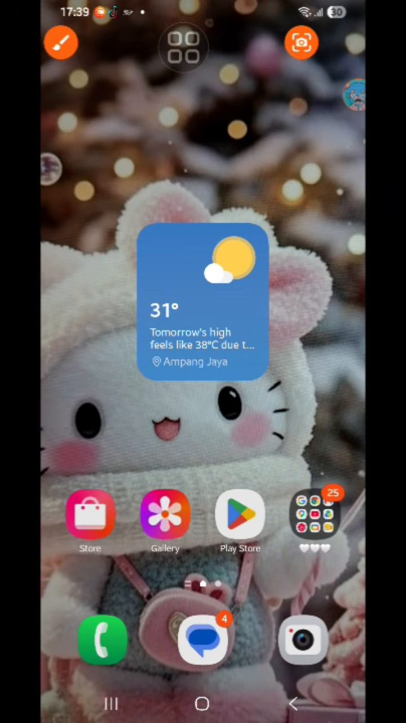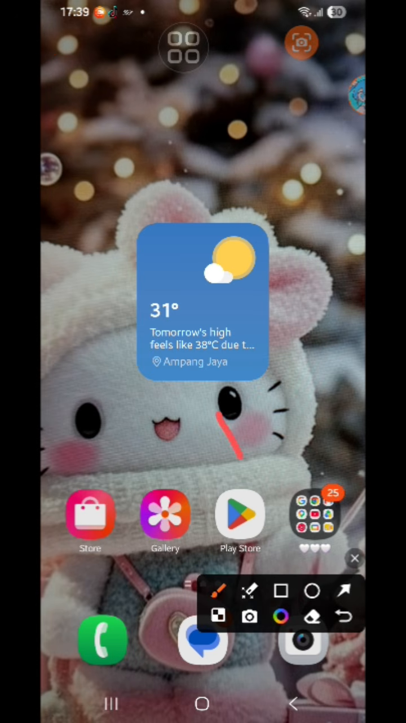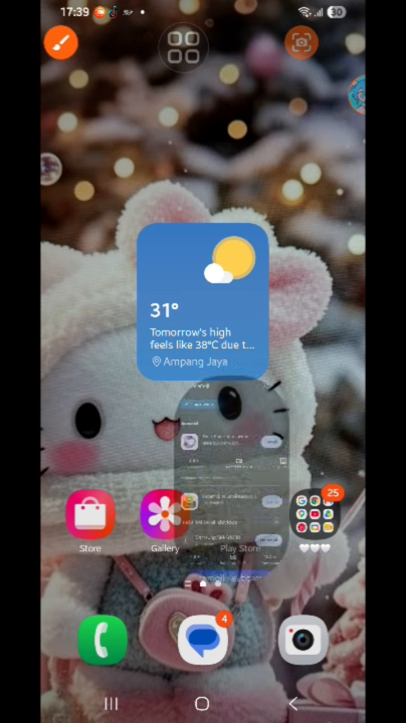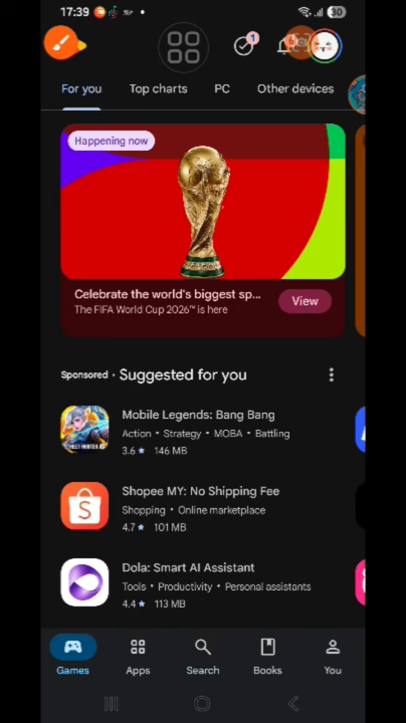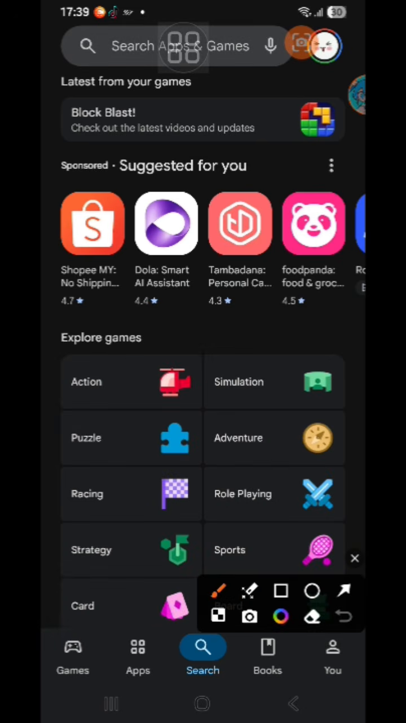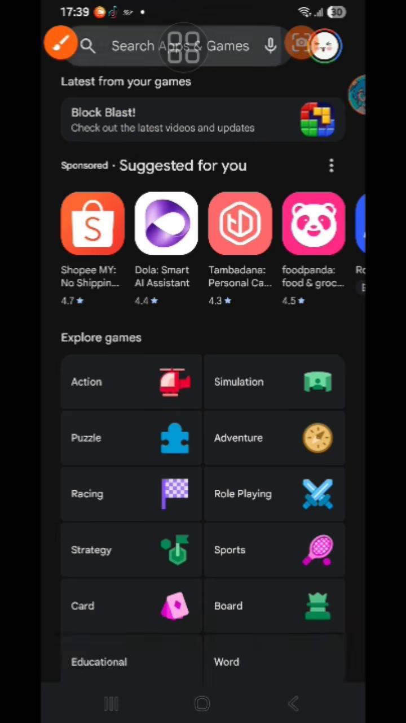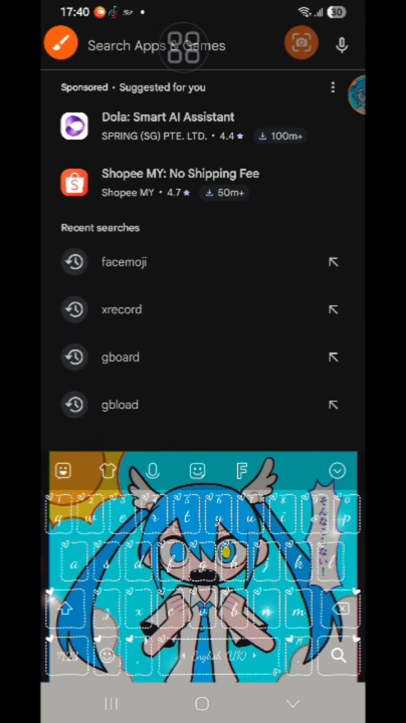A custom keyboard without a custom keyboard. Here's a tutorial. First, go to Play Store. Go to search bar. Search up face emoji. If you realize, my keyboard is changed because I already made it.